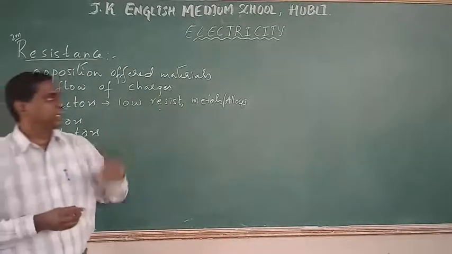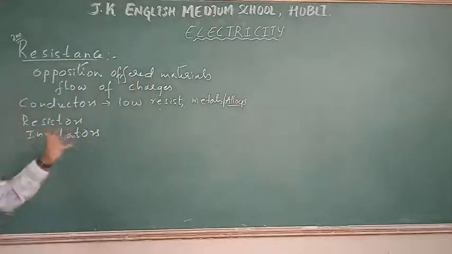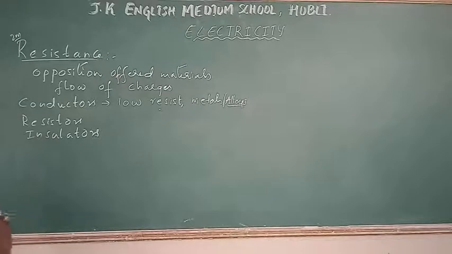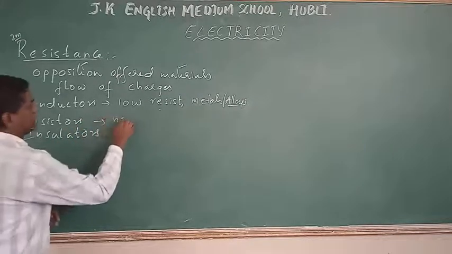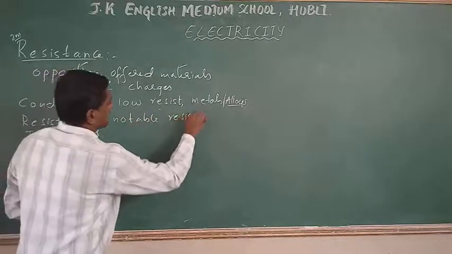I will explain later how these alloys are used in electronic devices. Then resistors are those which have notable resistance.